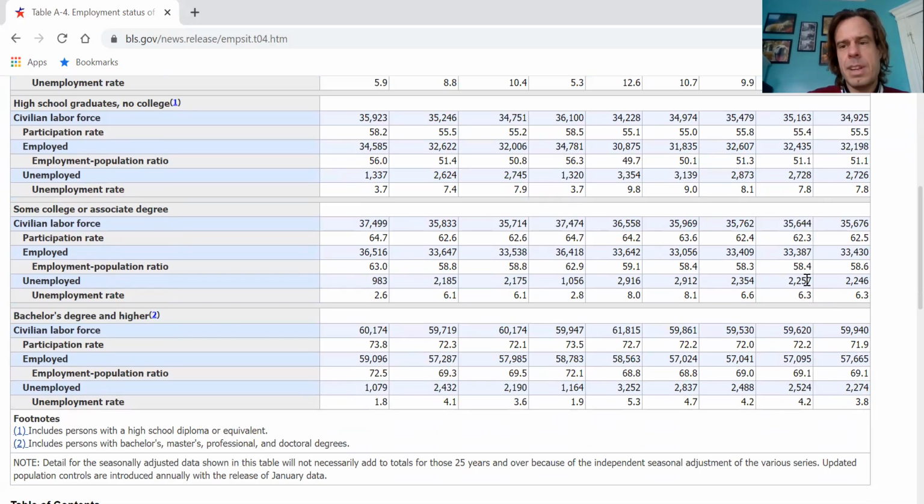And so we see this inequality playing out, where not only do less educated people have higher unemployment, but also the trend in the last couple of months doesn't look as good. In fact, it's bad.